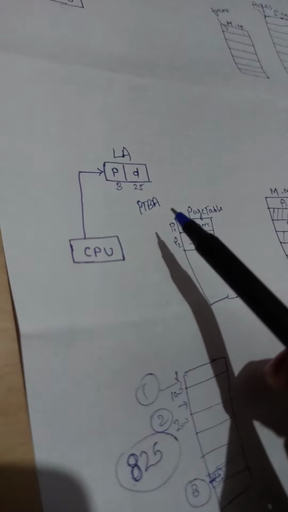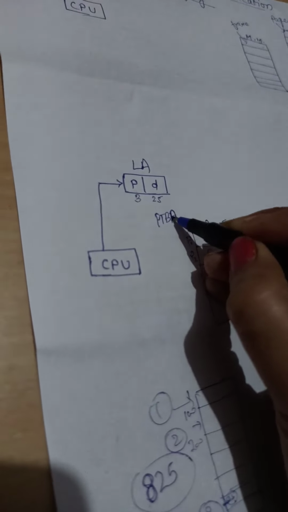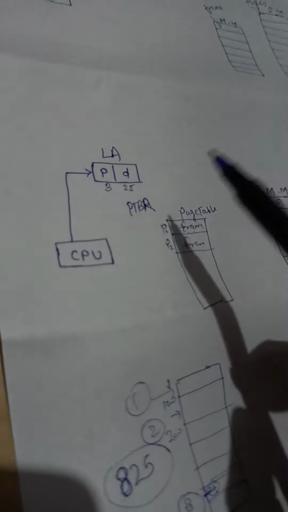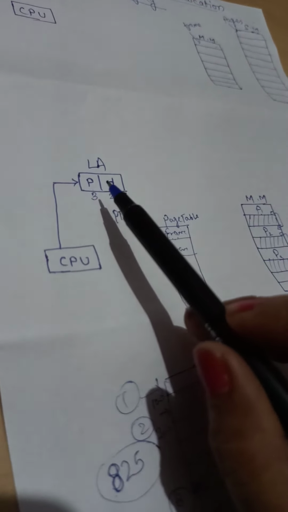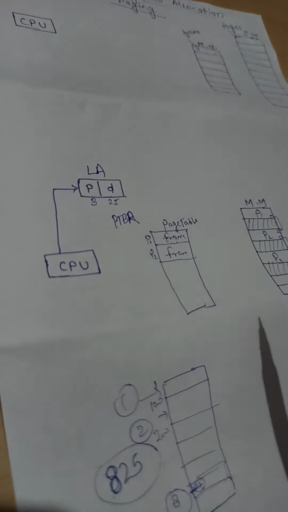PTBR means page table base register. So the CPU must be able to find out the page table of that process where all this information is stored.